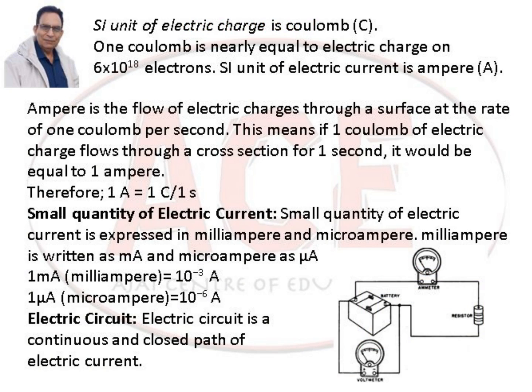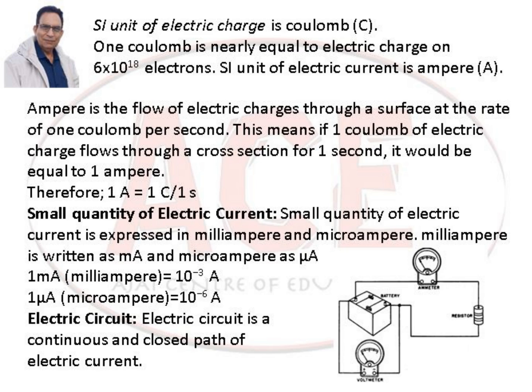SI unit of electric charge is coulomb. 1 coulomb is nearly equal to electric charge on 6 into 10 to the power 18 electrons. SI unit of electric current is ampere. 1 ampere is the flow of electric charge through a surface at the rate of 1 coulomb per second. This means if 1 coulomb of electric charge flows through a cross section for 1 second, it would be equal to 1 ampere. Therefore, 1 ampere is equal to 1 coulomb per second.